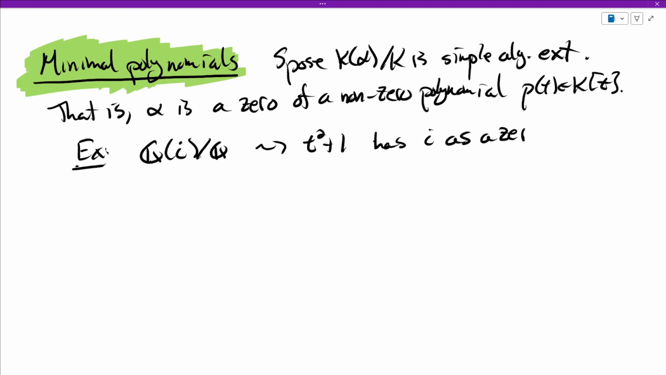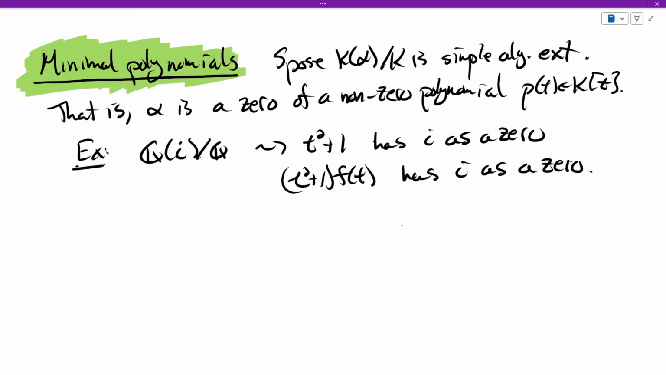Of course, there's lots of polynomials that work. I could have taken t squared plus 1 and multiplied it with literally anything. This also has i as a zero because it will make the left term in the product 0. So there's not a unique polynomial that works. There's an infinite number of them. But there is one. And why? Well, that's the definition of being algebraic. You satisfy a polynomial equation.